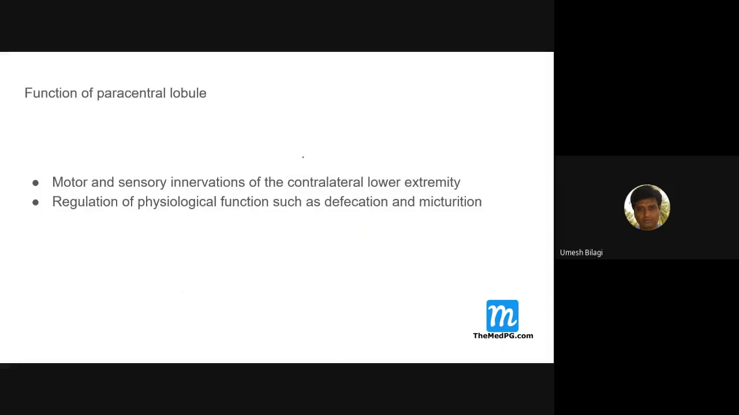Function of the paracentral lobule: motor and sensory innervation of the contralateral lower extremity, and regulation of the functions of defecation and micturition. Affection of this leads to incontinence, not retention. Remember this. Damage to the paracentral lobule leads to incontinence, not retention. They can twist an MCQ on this to confuse you.